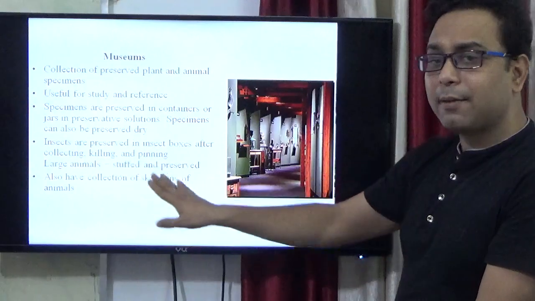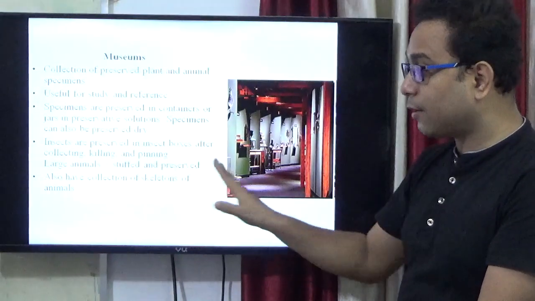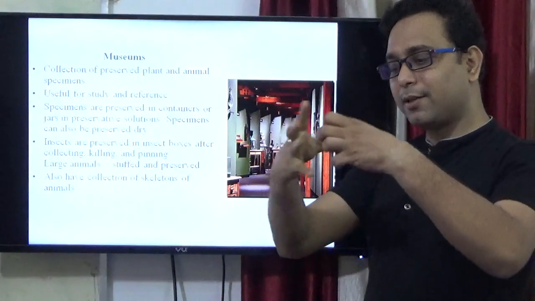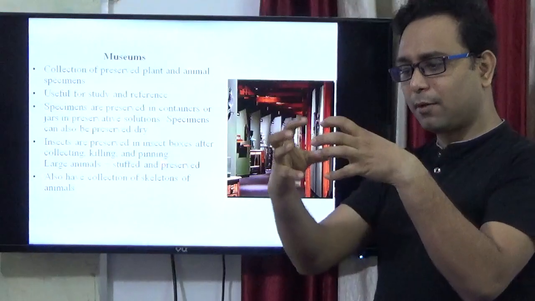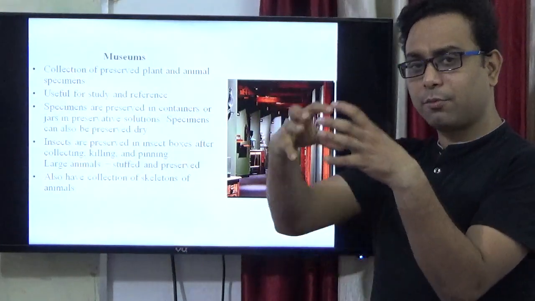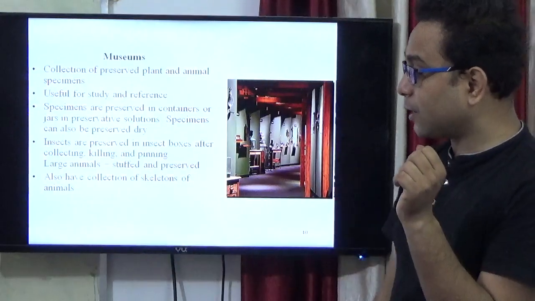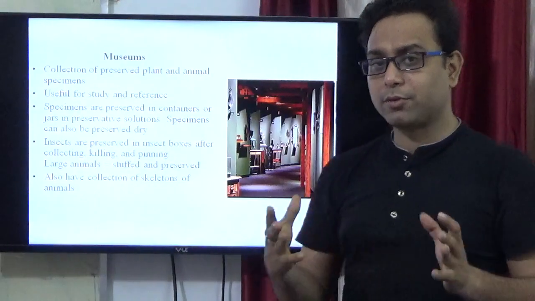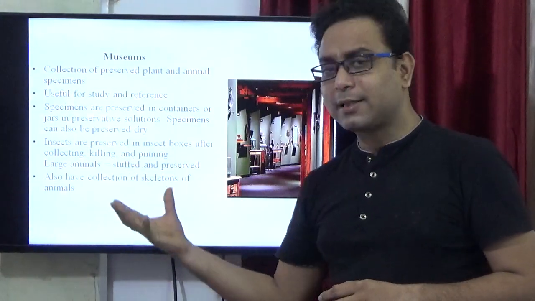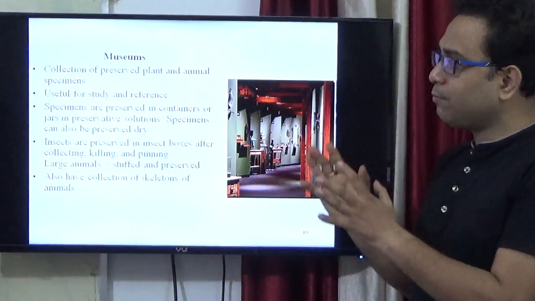And how are large animals preserved? They are preserved by stuffing, because the internal materials are poured out and the body is filled up with artificial materials like cotton. We also have collections of animal skeletons. That is a very important part of our museum, where the skeletons of different animals are preserved, right? So that is a museum.